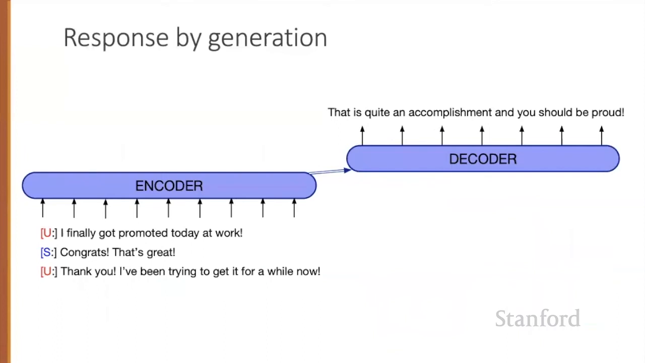In the generator architecture, we normally include a longer context, forming the query not just from the user's turn, but from the entire conversation so far, as in this example, where we have, "I finally got promoted at work," "Congrats, that's great," from the system. The user says "Thank you," and all of that is an input to the system's response, which is generated word by word: "That is quite an accomplishment," and so on.